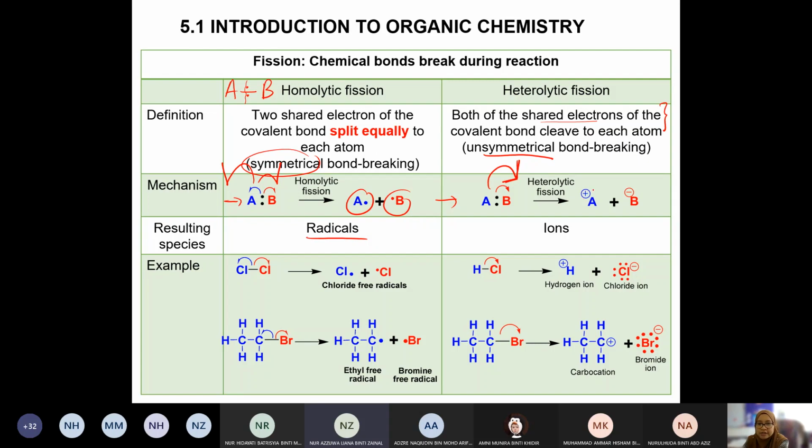So it becomes one cation, the other one anion. One has an extra electron, the other one has no electron. Okay, so you produce ions here.